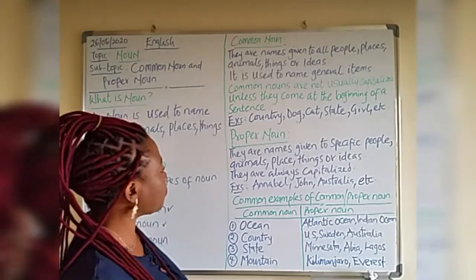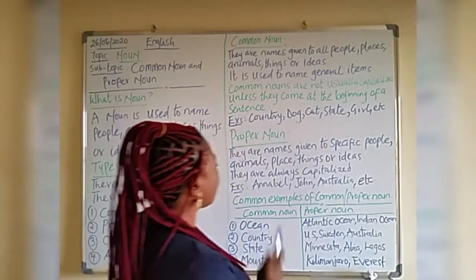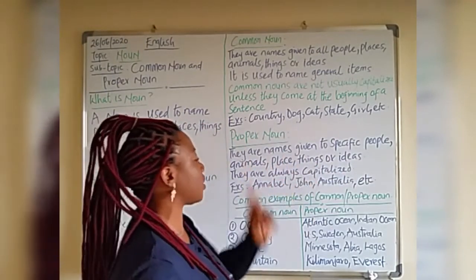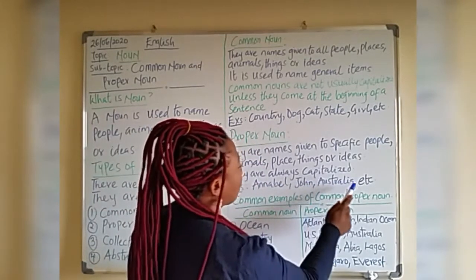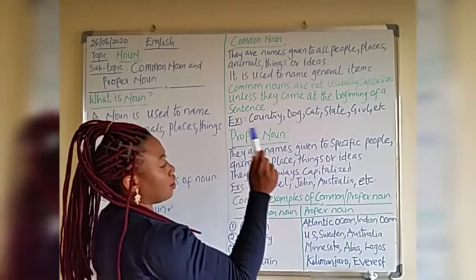What is proper noun? Proper nouns are names given to specific people, animals, places, things, or ideas. They are always capitalized. Examples of proper nouns would be Annabelle, John, Australia, and so on. So what is this saying here?